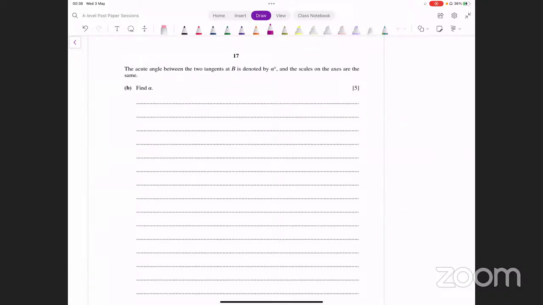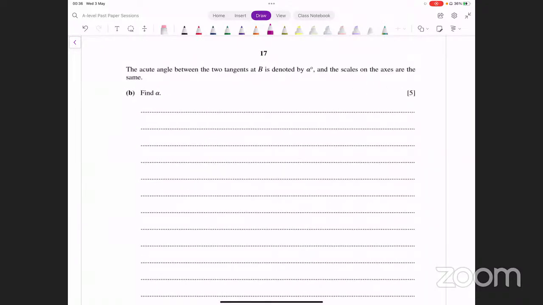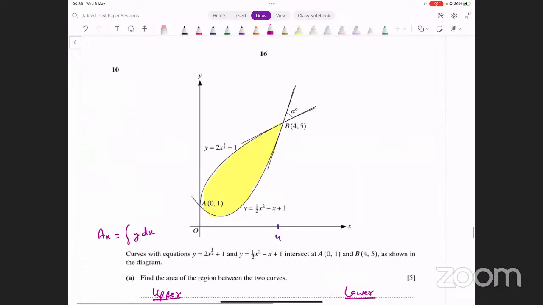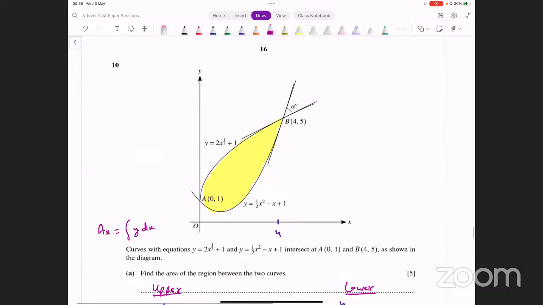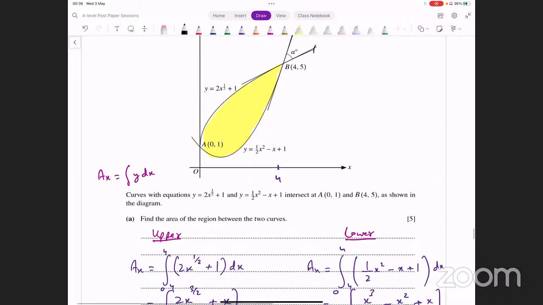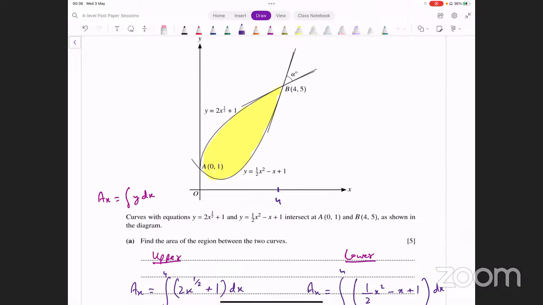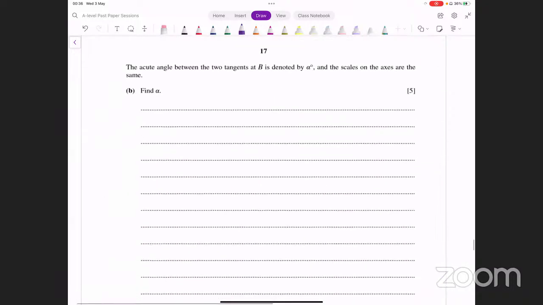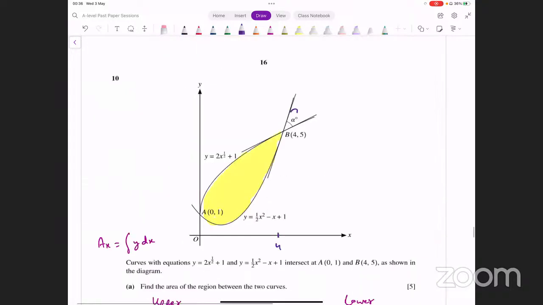It says the acute angle between the two tangents at B is denoted by alpha degrees, and the scales on the axes are the same. Okay, what does that mean? Okay, all right. So scales on the axes are the same. So what that means is कि ये ग्राफ आपका डिस्टॉर्ट नहीं हुआ हुआ, ठीक है. सो आप कोऑर्डिनेट्स वगैरह यूज कर सकते हैं, ग्रेडियंट यूज कर सकते हैं टू फाइंड द एंगल. फाइंड द वैल्यू ऑफ अल्फा. ओके, ये आपको अल्फा फाइंड करना है.